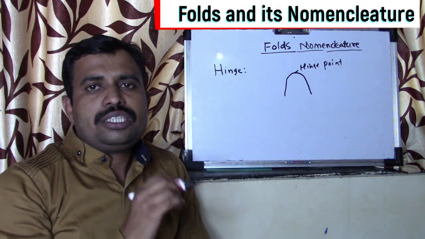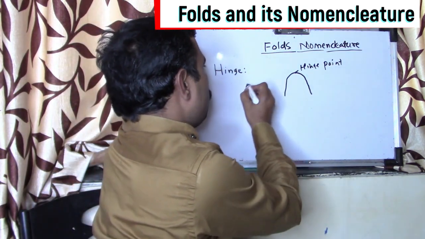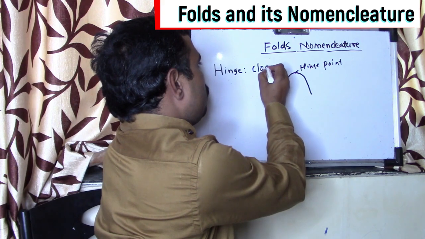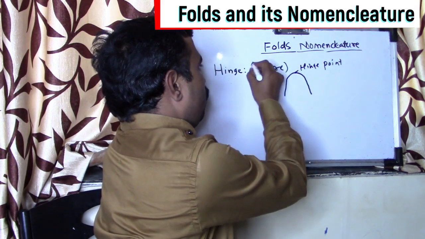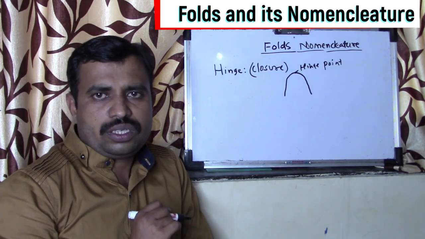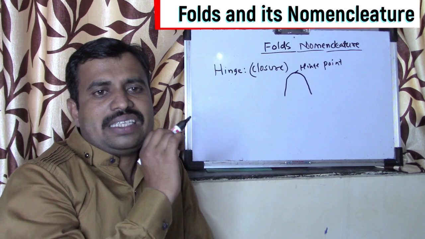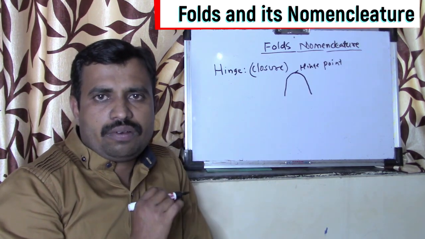And this hinge point is also called closure, C-L-O-S-U-R-E. So this is nothing but the hinge. Every fold, each and every fold, has such a point called the hinge point or hinge.